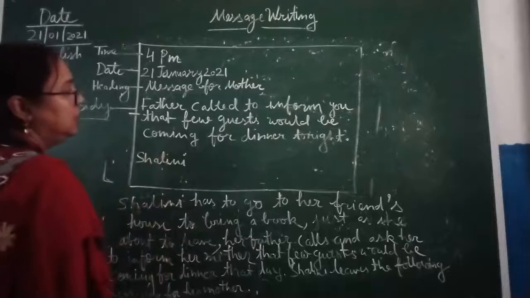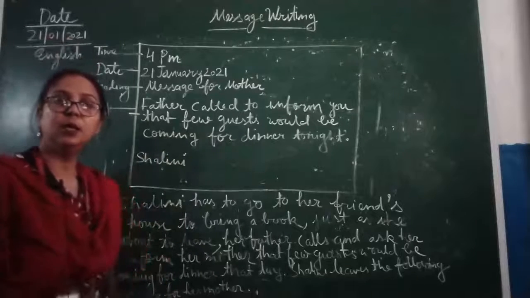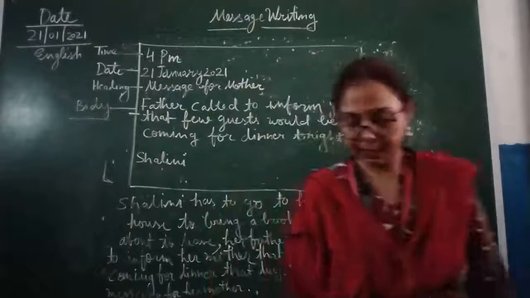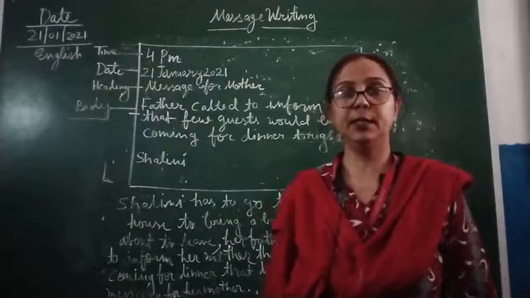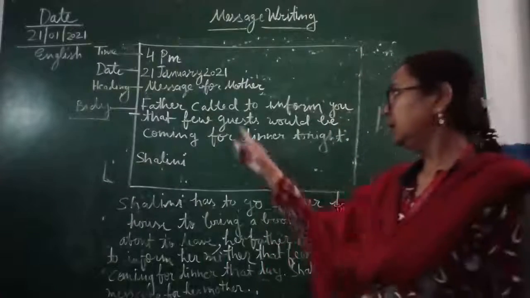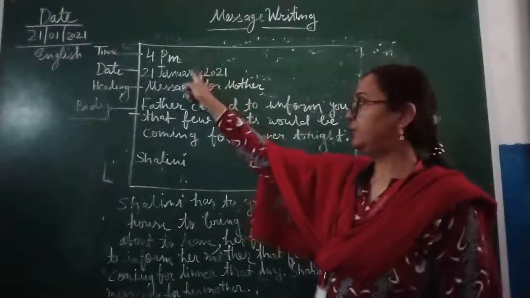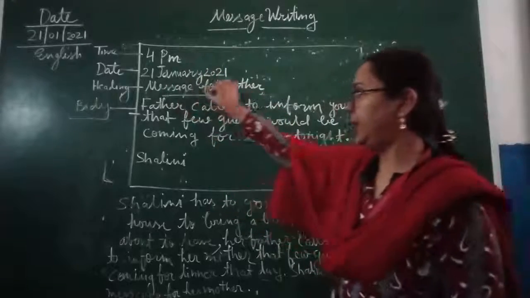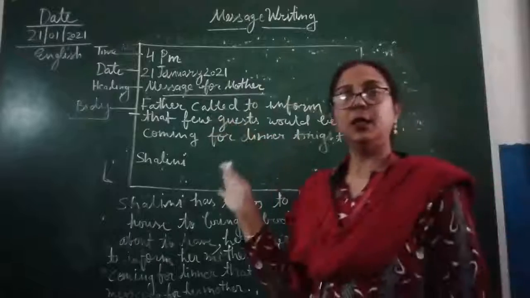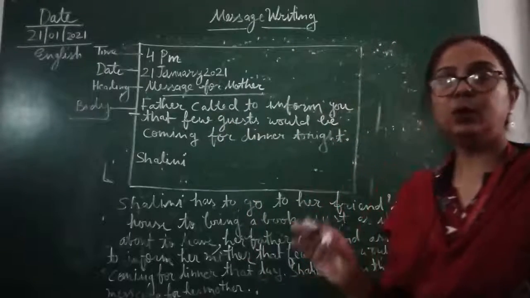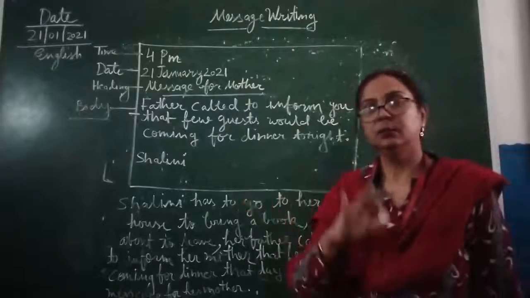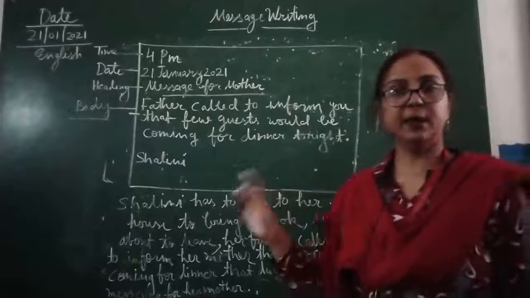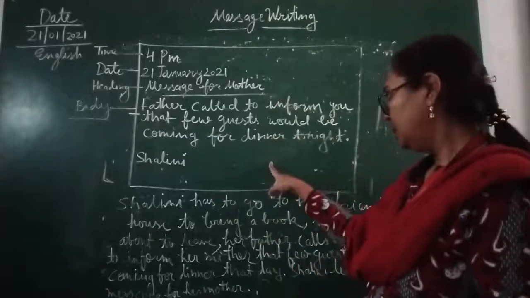So here you can see that you have already mentioned, according to the format, the correct information to your mother, Shalini's mother. Now first you have mentioned over here time and then date, message for mother, this is your heading. And now after that, in a very concise way, without using any lengthy sentences, you just write in very simple language, a very direct message.